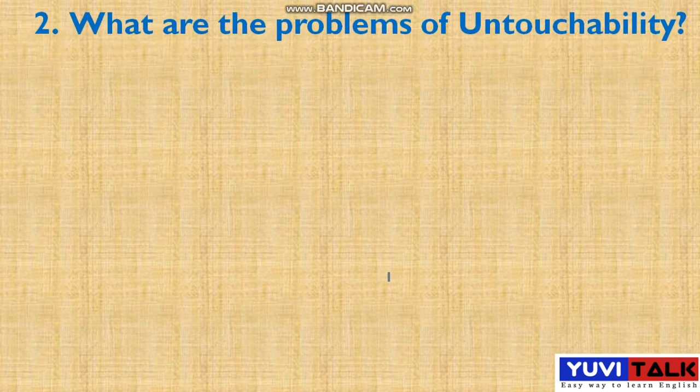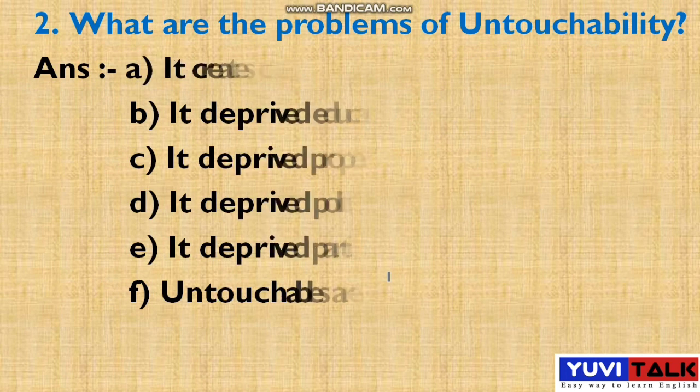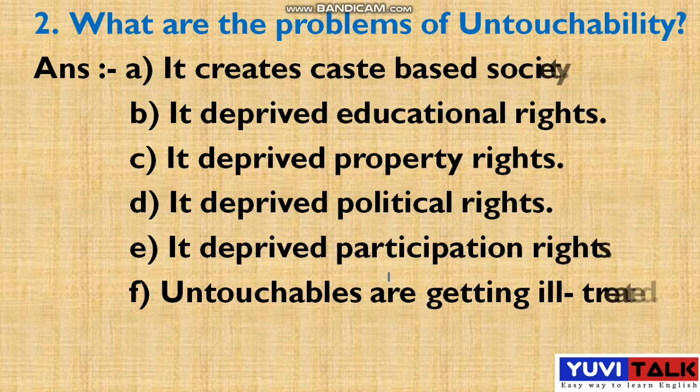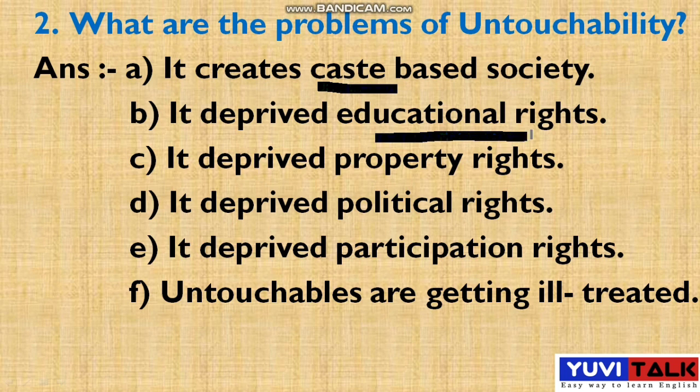Okay students, now let's move on to the next question. What are the problems of untouchability? You have heard about untouchability. So what are the problems of untouchability? See, it creates a caste based society. The next is it deprives educational rights. It deprives the educational rights.